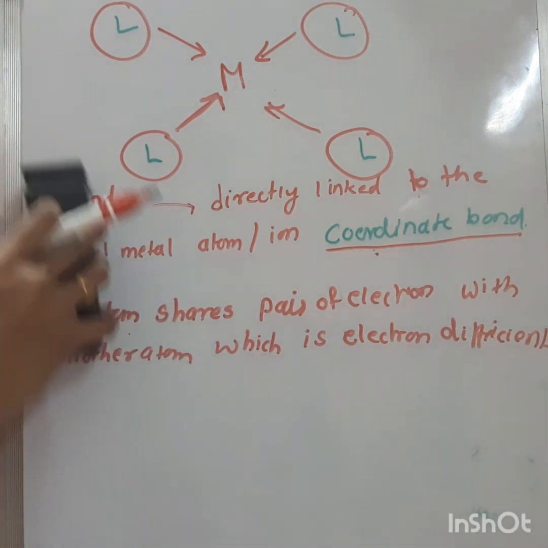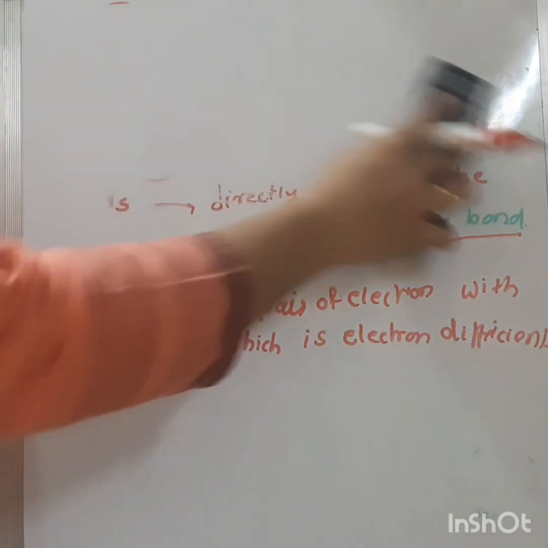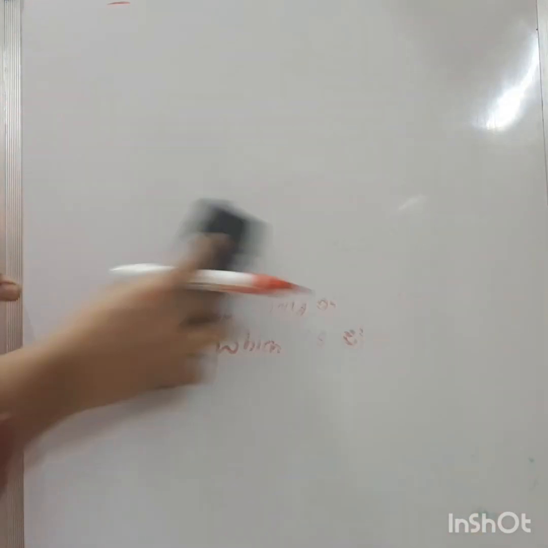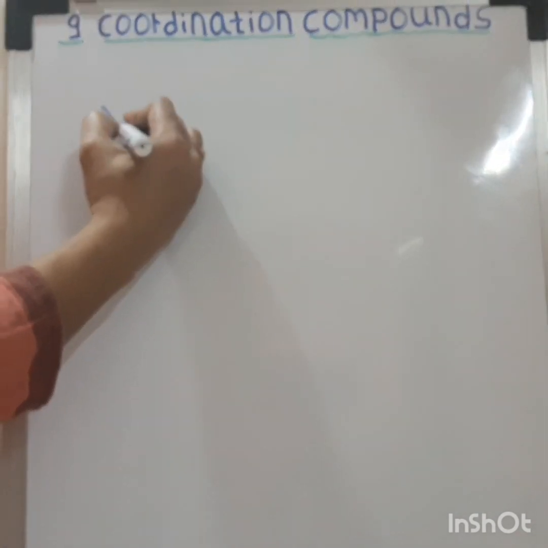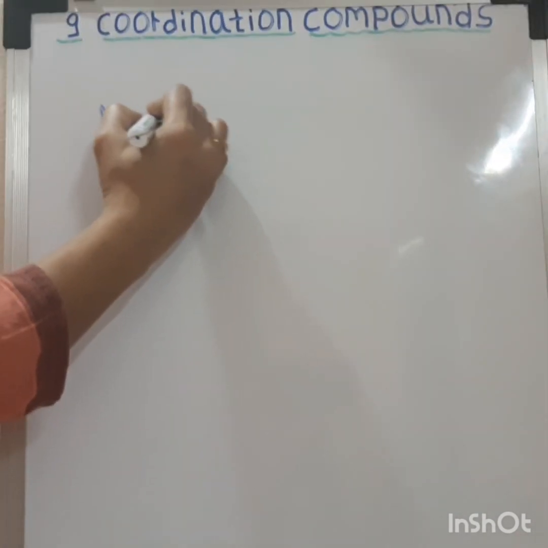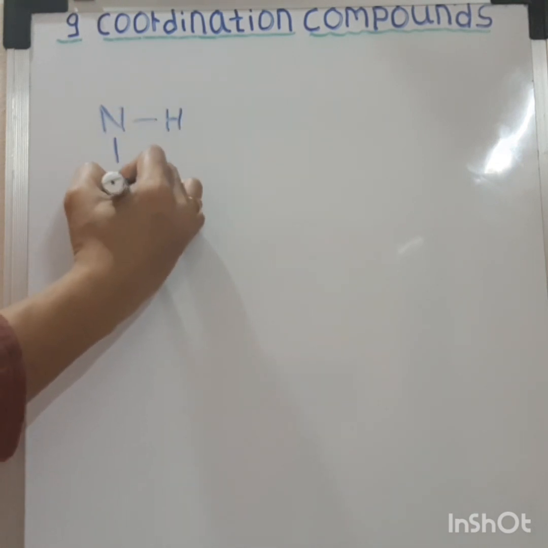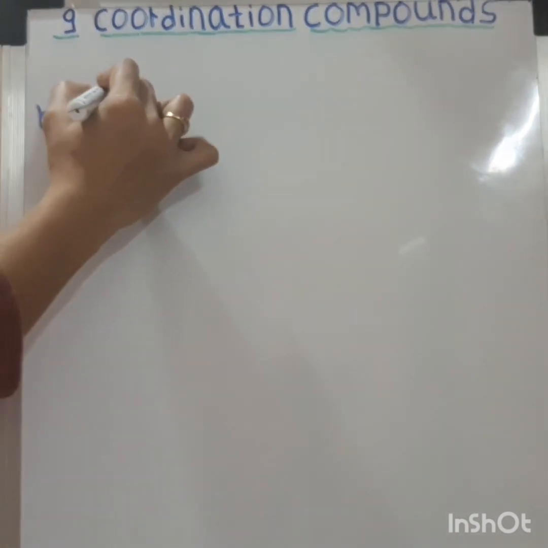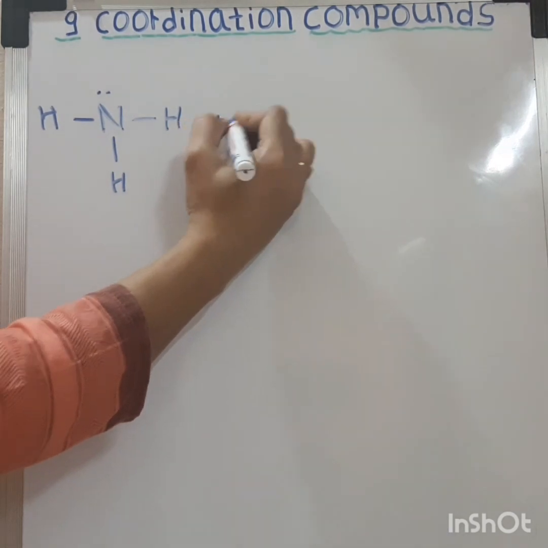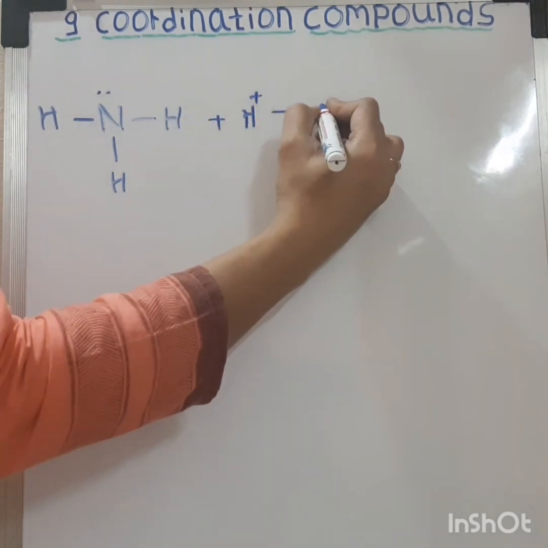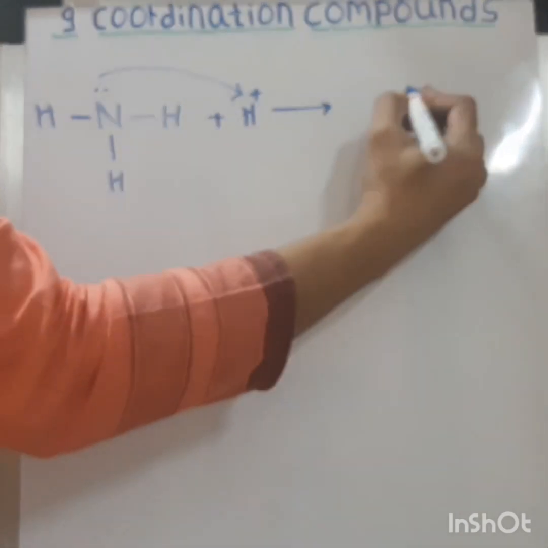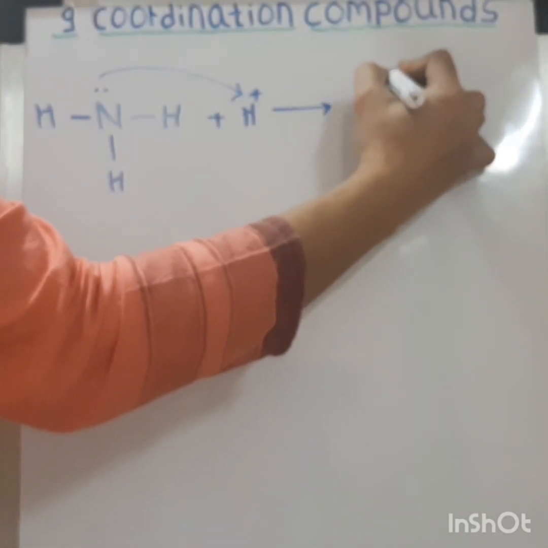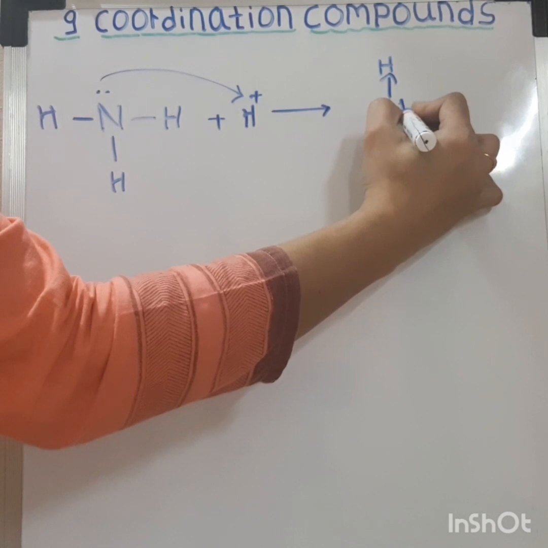Example, NH3 plus H+ ion forms NH4+ ion.